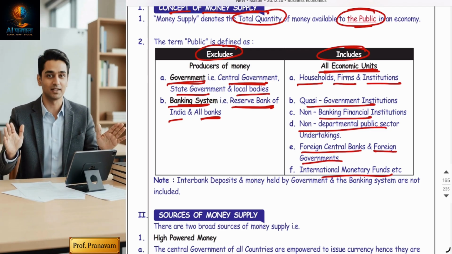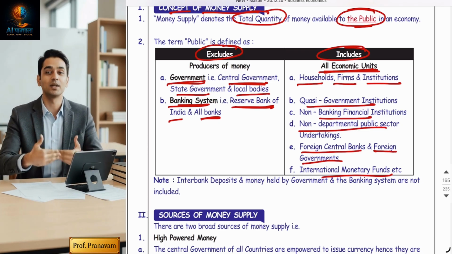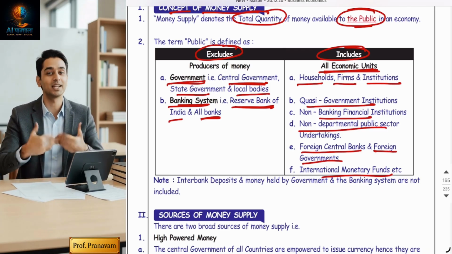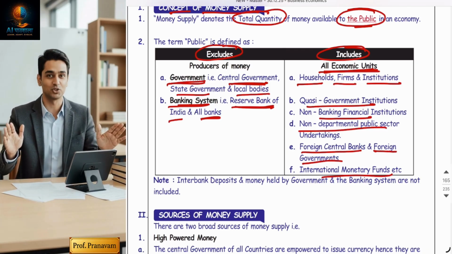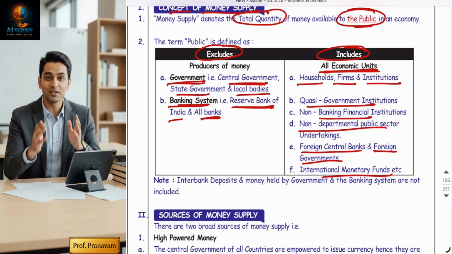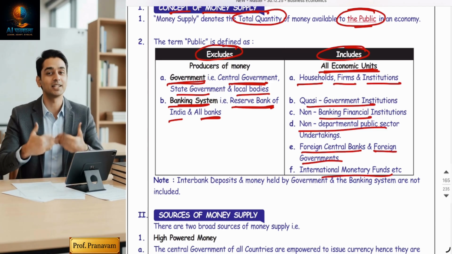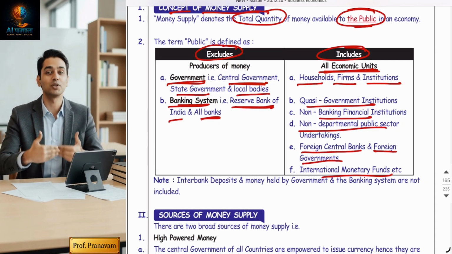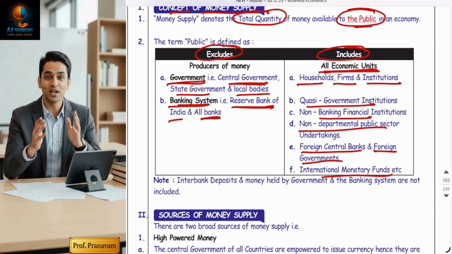Now, you should remember it this way: for the term public, don't remember includes, always remember excludes. The term public excludes two, government as well as banking system. Except these two, in the world, each and every one who has money is considered as public. Now the question arises, why have government and banking system been excluded from the term public?